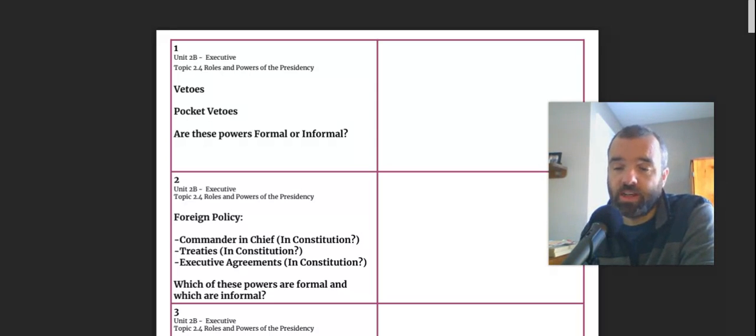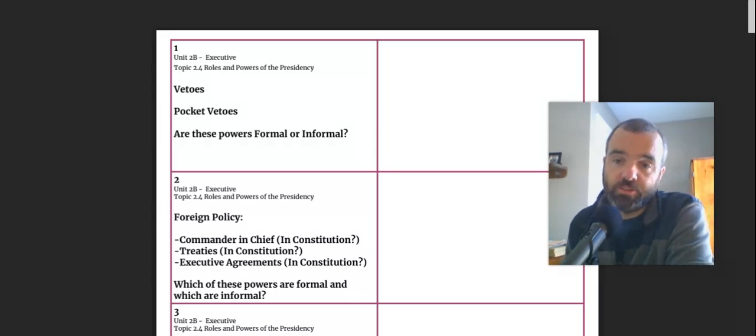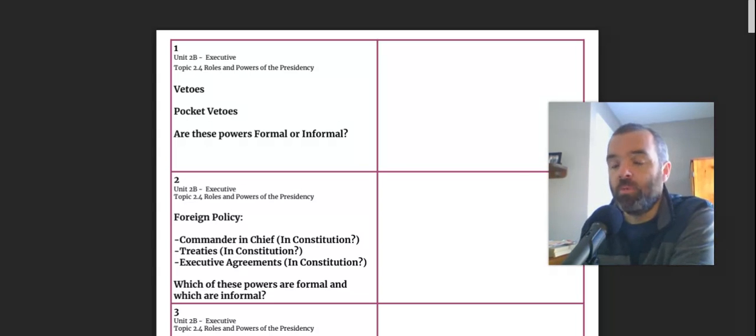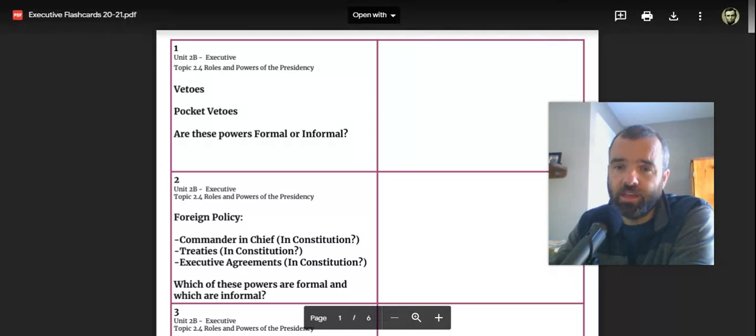The other option the president has is to not sign the bill. If the president doesn't sign the bill, then within 10 days, the bill becomes law, unless the session of Congress ends. If the congressional session ends before those 10 days are up, then the bill simply expires and it dies. So a pocket veto is a nickname for when a president basically doesn't sign a bill, but the session of Congress ends, then the bill dies and it's considered pocket vetoed. And so that's a formal power. It's an important power in Article 2 and the president's significant role in the legislative process.